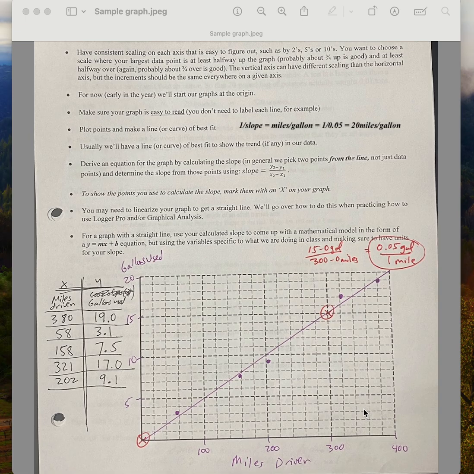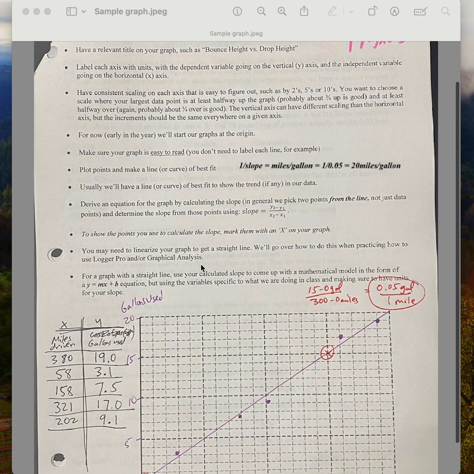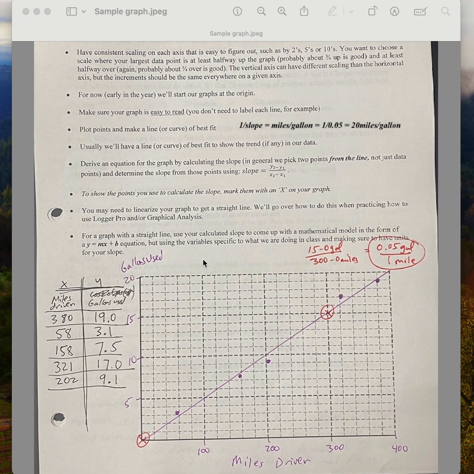that we set. You want to have consistent scaling on each axis, so you don't want to change. Like here, I see each small box as 1 gallon of fuel used. You don't want to do that and then now have each box mean something different. The scales can be different on the x-axis and y-axis, but they need to be consistent throughout.